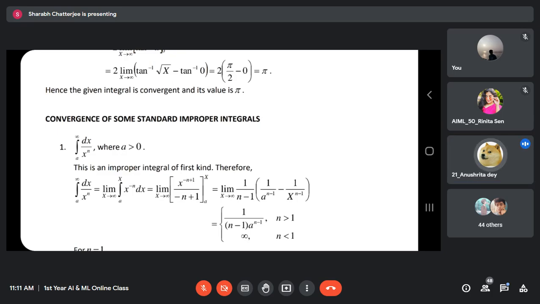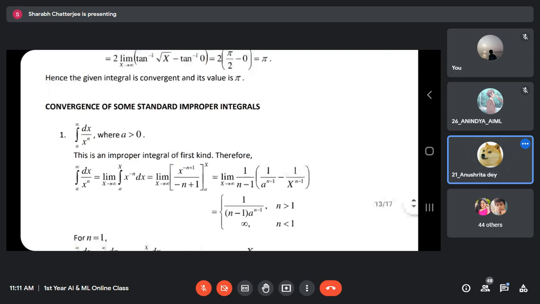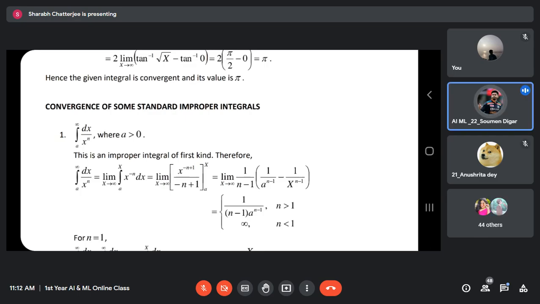Why different? Because for n greater than 1, 1 by n minus 1 into x to the power, it's something defined, and that becomes 0, over this is infinity. Again, the limit variable is x. Okay? The limit variable is x. n is a different variable. So the limit works only on x, when you are saying LHL, RHL. Okay sir, understood. It is on x, not on n. Okay?